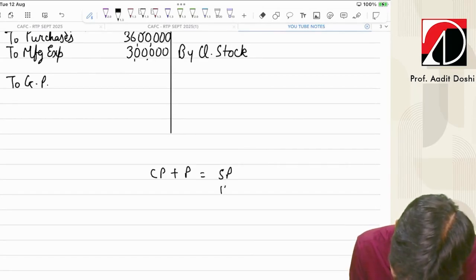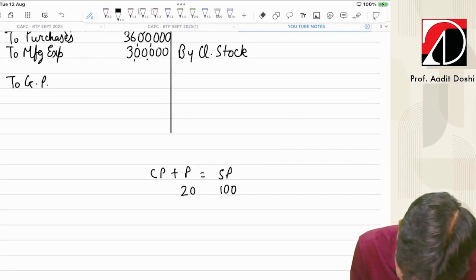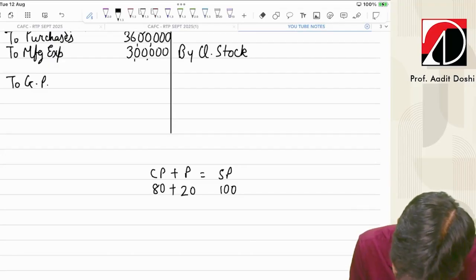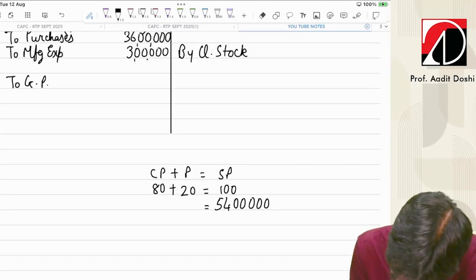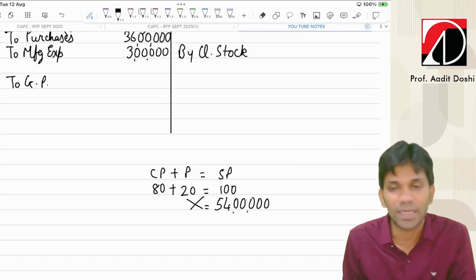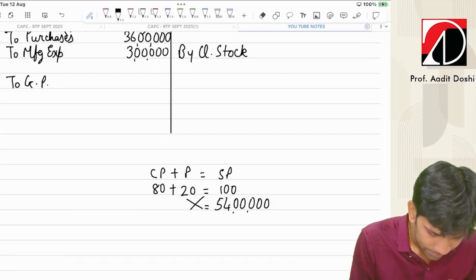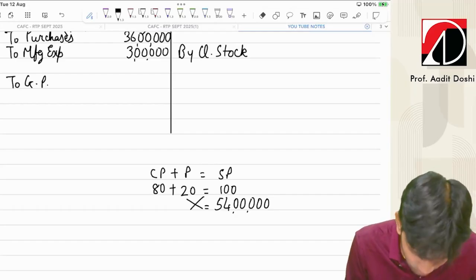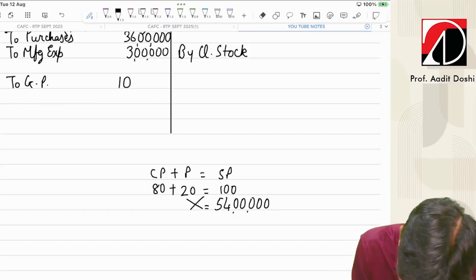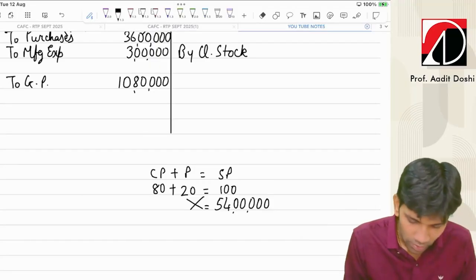They have told us gross profit is 20% on sales. So let the sales be 100, profit 20, cost 80. We have sales of 54 lakh, which is of normal goods. So we can find out GP: 54 lakh into 20 upon 100. Let's calculate. This comes to 10 lakh 80,000. And now we can find out closing stock also.